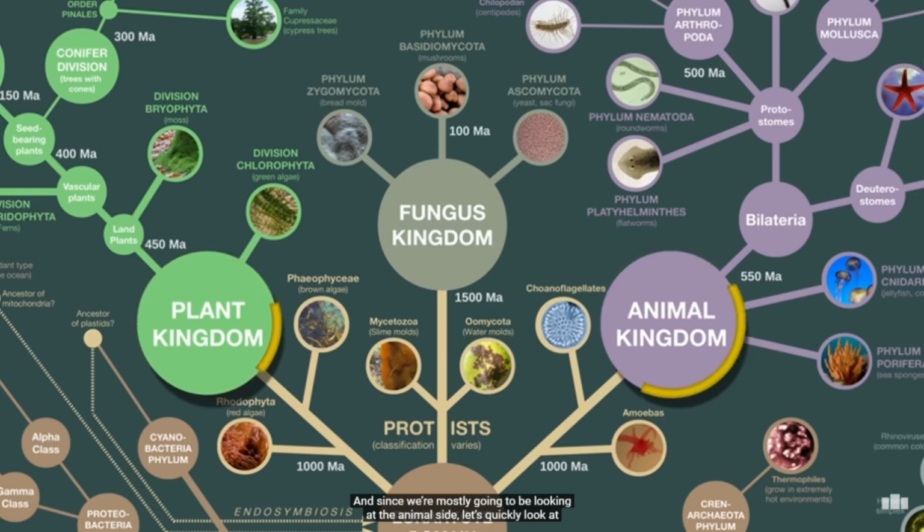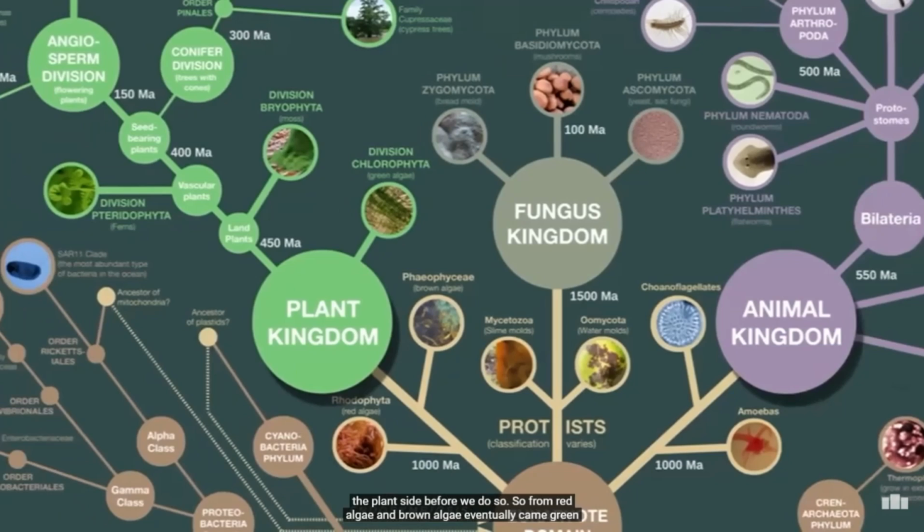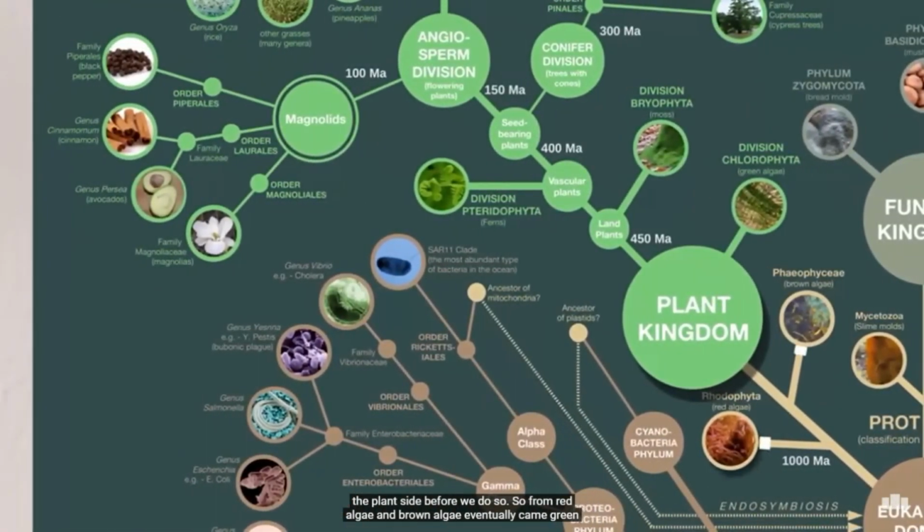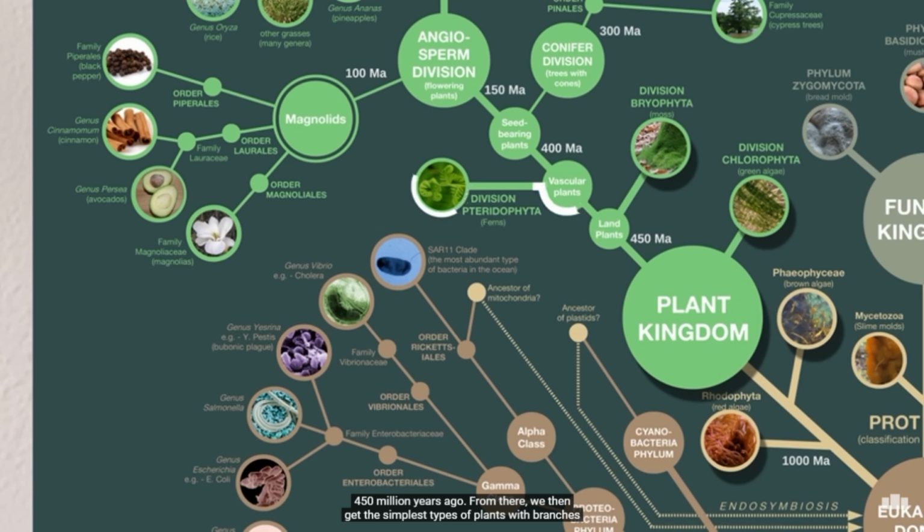And since we're mostly going to be looking at the animal side, let's quickly look at the plant side before we do so. So from red algae and brown algae eventually came green algae. Plants are green because they have a special part of their cell that other living things do not have. This is called a chloroplast, and it's the part that captures energy from the sun through a process called photosynthesis. From algae came the earliest types of land plants, such as moss. That occurred about 450 million years ago. From there, we get the simplest types of plants with branches and leaves, like ferns.